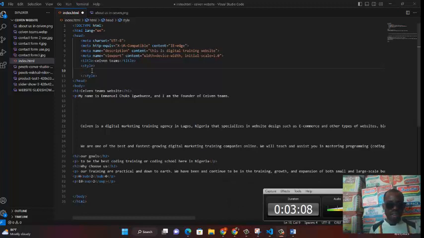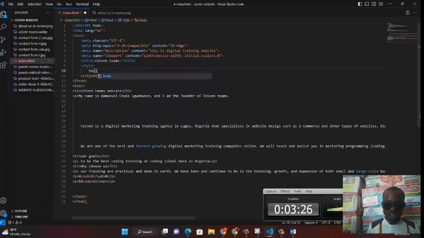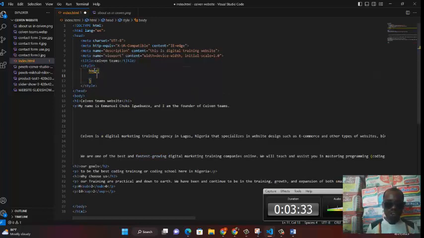So once you click on style, your VS Code will complete it for you and you bring it down. In between here is where you're going to put whatever you want. And I want to do some explanation here as we start. But first of all, let's add a background color to the body of this website. How do we do that? First, you write your body. That's what we did when we were doing inline CSS, so we won't explain much here. You write your body. Then you open your curly brackets, bring it down, and then what do I do?